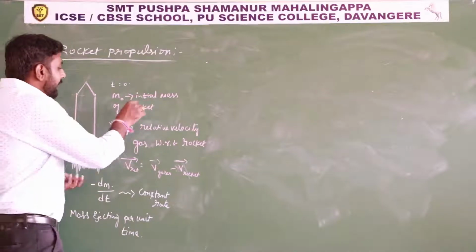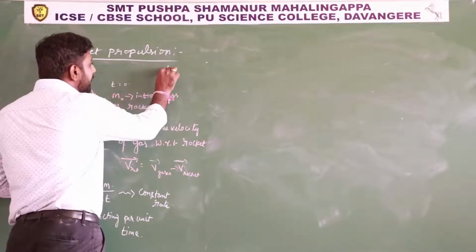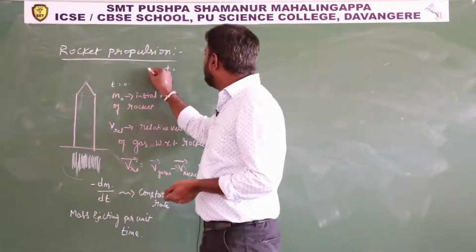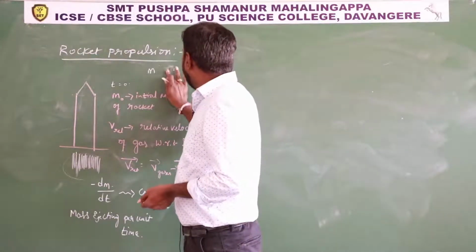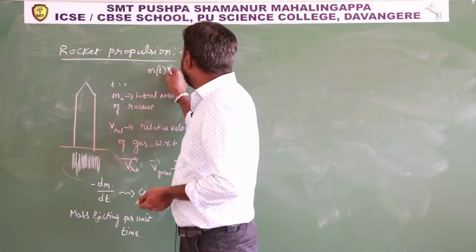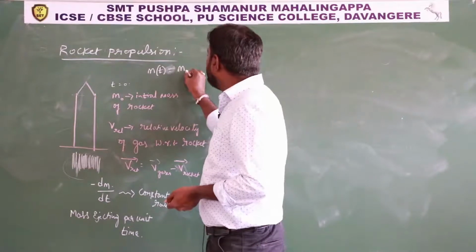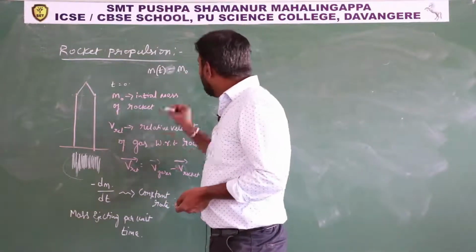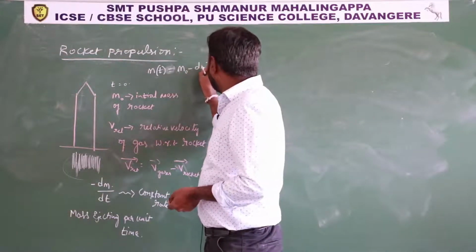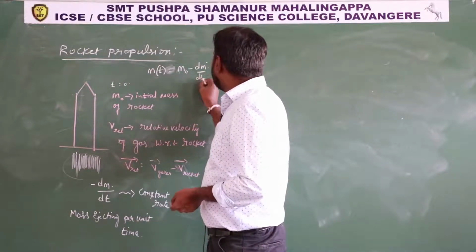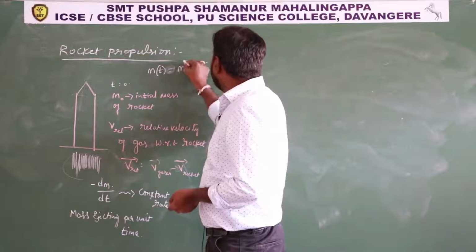Then at any time interval t, what is the mass? That is mass as a function of time. Initially mass is m naught, then per unit time how much it is decreasing: m naught minus dm by dt into t.